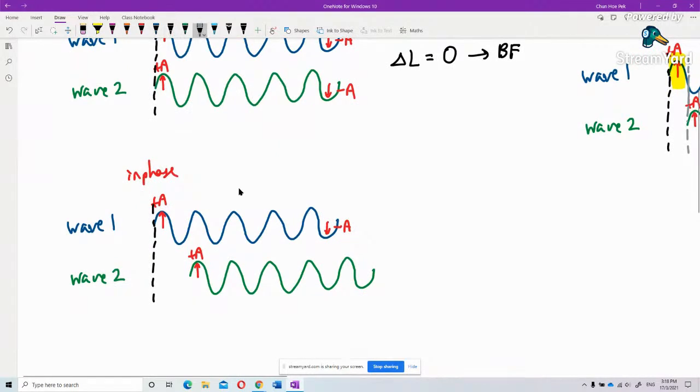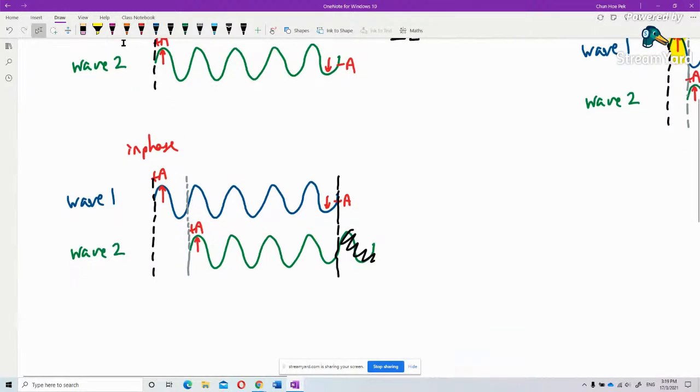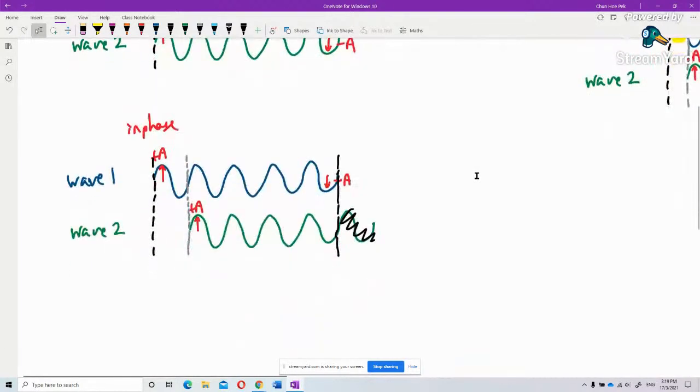Now, start off with here. The difference between the two lengths is this part. So until which part? Until here only. Don't bother about here. Okay. So now, what's the path difference? Come on, guys. What is the path difference?